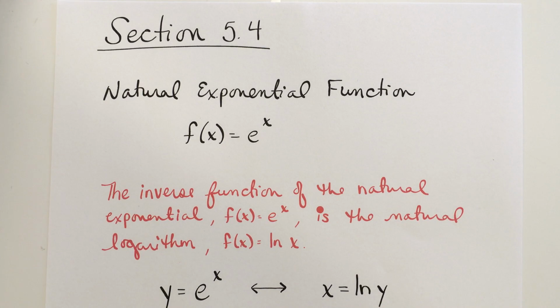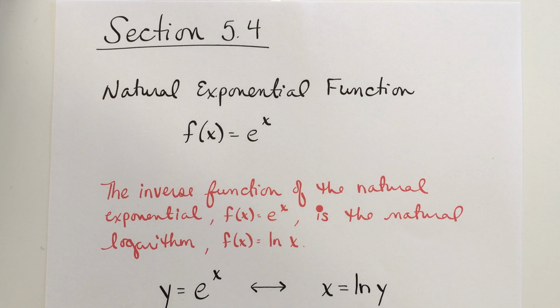All right, this section is going to be dealing with your natural exponential function. Like last time we dealt with our natural log, so you have a little bit of relationship between your natural exponential and your natural log. f of x equals e to the x is considered to be your natural exponential function. And as it states, the inverse function of your natural exponential is the natural logarithm. So they are considered to be inverses of each other.